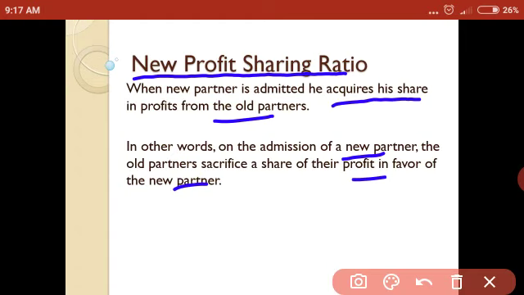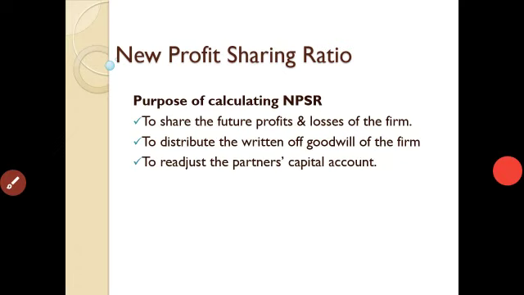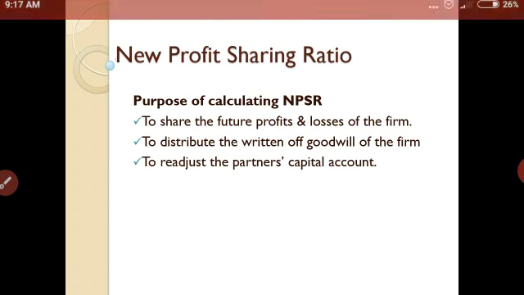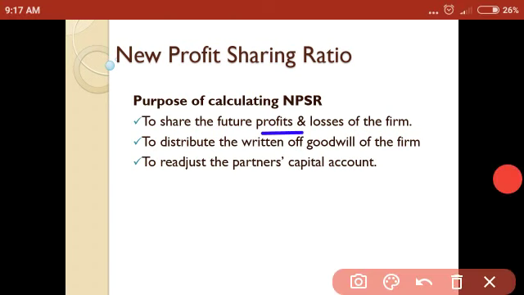This new profit sharing ratio can be solved by using some cases or formulas. Why is the new profit sharing ratio calculated? It is calculated for the purpose of sharing the future profit and losses of the firm, to distribute the return of goodwill of the firm, and to readjust the partners' accounts.